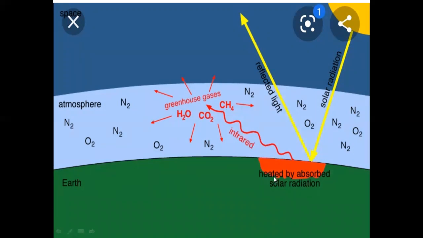You can see the sunlight or the ultraviolet radiation come from the sun and fall on earth, heated by absorbed solar radiation. Then the other radiation is reflected back in the form of infrared radiation, and these radiations are absorbed by these greenhouse gases, and when they absorb these radiation, they in turn increase the temperature of the earth's atmosphere.